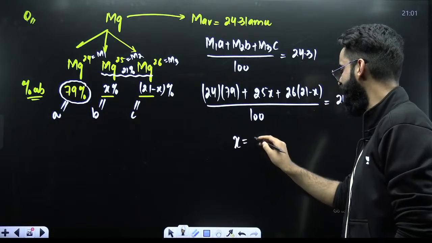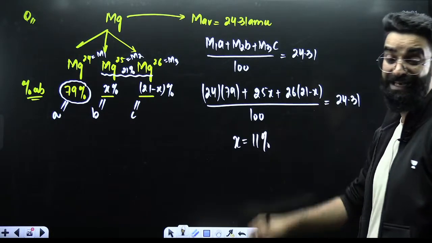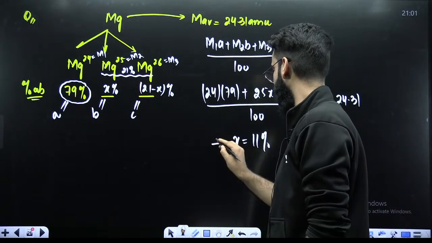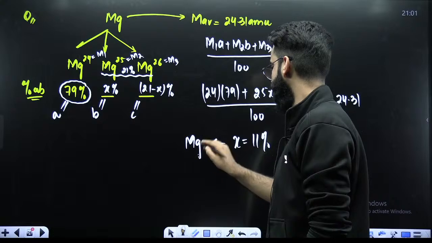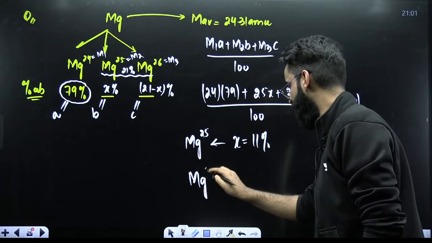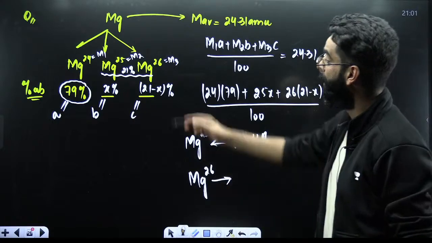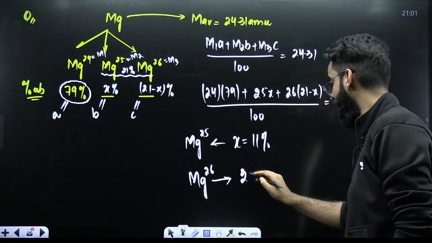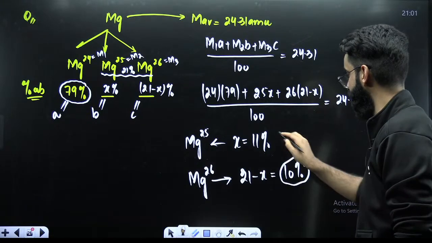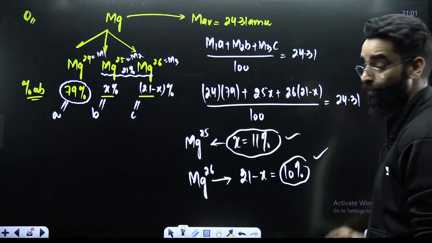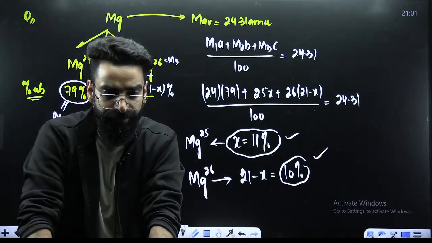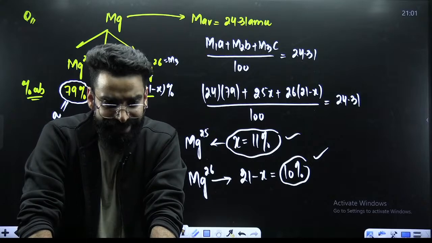You'll be getting the value of X, and the X value will come out to be how much? 11%. What was this X? X was the percentage abundance of Mg25. So you got to know the percentage abundance of Mg25 as 11. Therefore, the percentage abundance of Mg26 will be 21 minus X, 21 minus 11, that comes out to be 10%. So these were the two things which I was supposed to calculate as per the question, right? Yes?